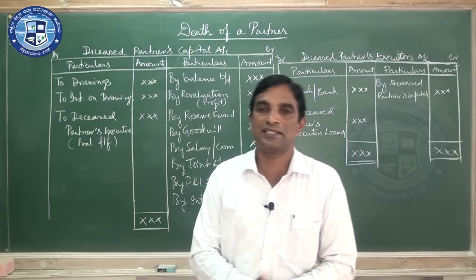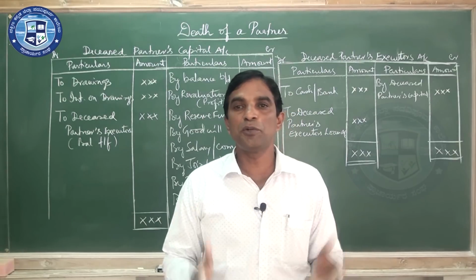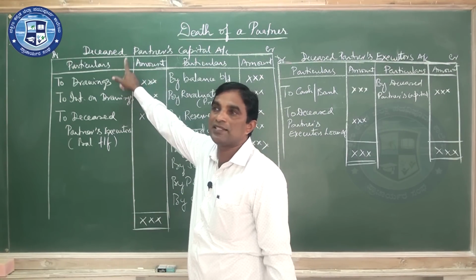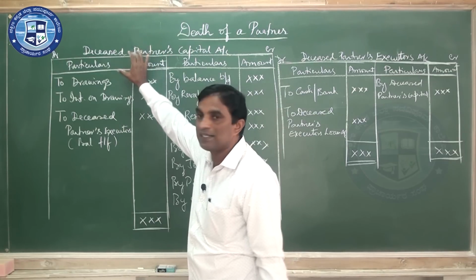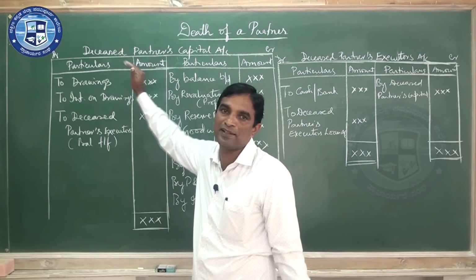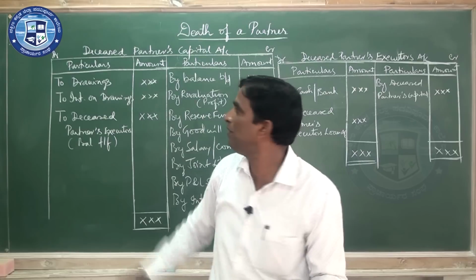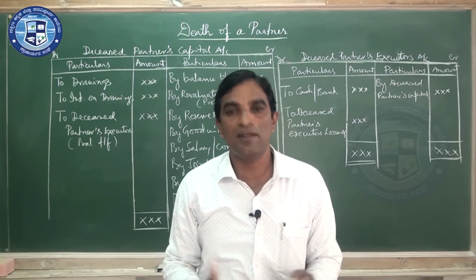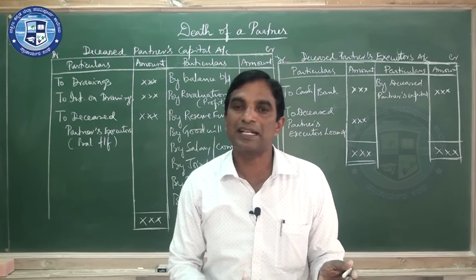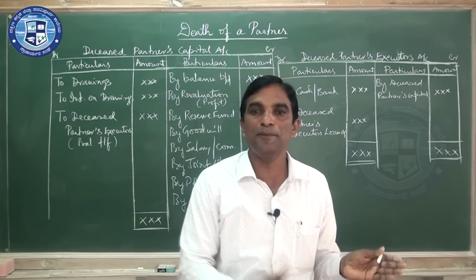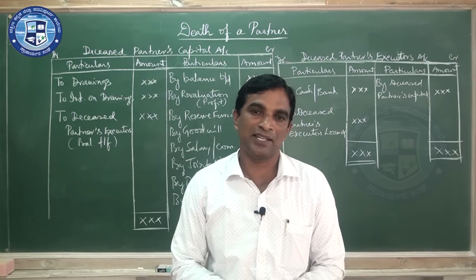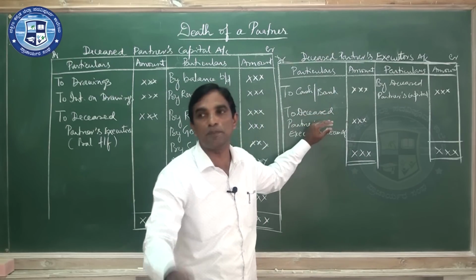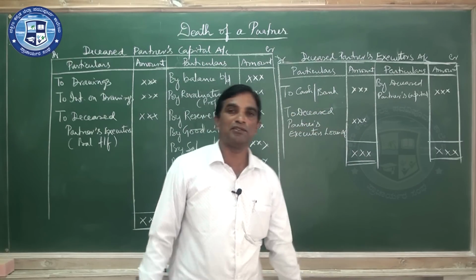In my next session, I will show how to prepare the deceased partner's capital account. Here the deceased partner's capital account is there. When you are preparing problems, you should write the name of the deceased partner. The partner who dies, we call the deceased partner. His legal representatives we call executors, and the final settlement will be between the partnership firm and the executors. Sometimes they may pay immediately, or they may postpone the payment by opening a loan account. That's all.